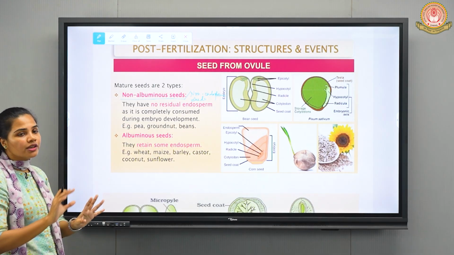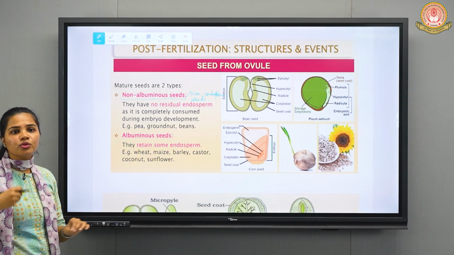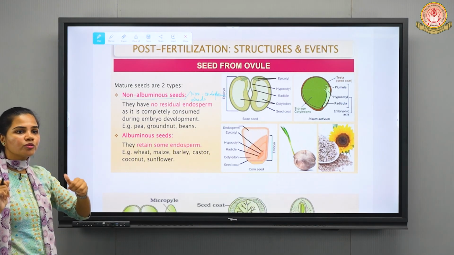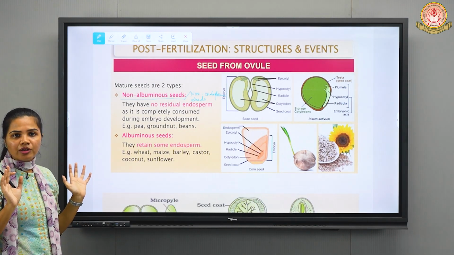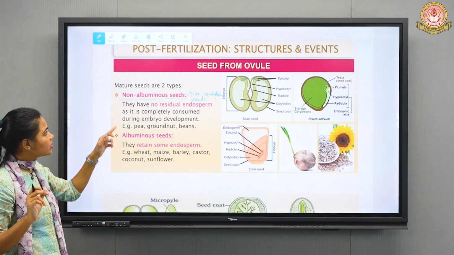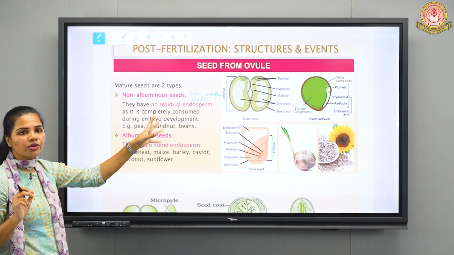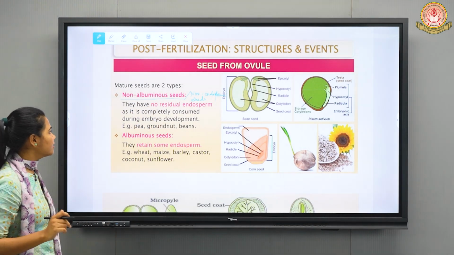So in this there is no residual endosperm. All the endosperm has been consumed. So that is why it is known as non-albuminous, or non-endospermic seeds.